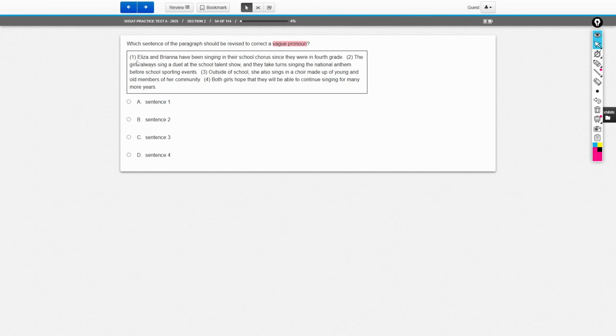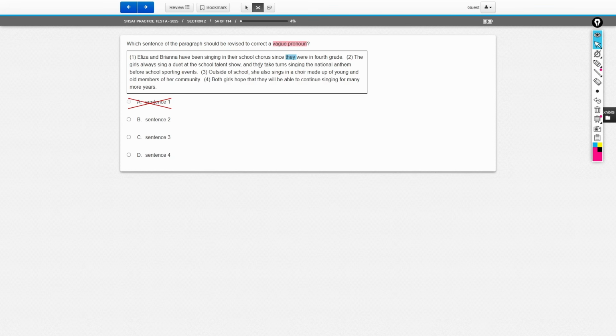So sentence 1 says, Eliza and Brianna have been singing in their school chorus since they were in 4th grade. All right, let's look at the pronouns here. They is a pronoun. Is this pronoun vague? No. Who are they? Well, we're talking about Eliza and Brianna. So that's who they are. I'm not confused yet. That means that sentence 1 does not have a vague pronoun. All right, scanning sentence 2. The girls always sing a duet at the talent show, and they take turns singing the national anthem before the school sporting events. All right, let's look at some of the possible pronouns we can have here, okay?